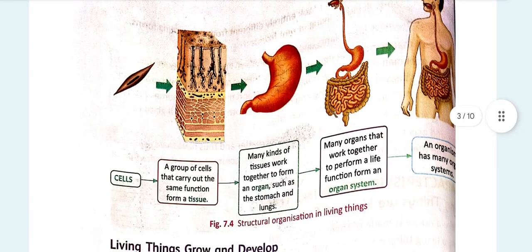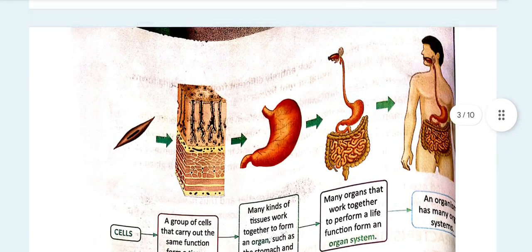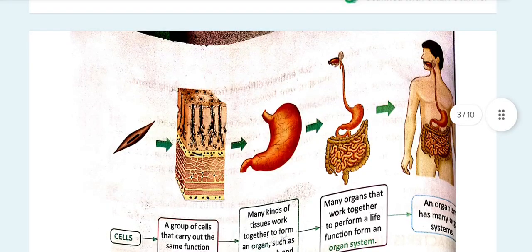Now, here you can see how a cell makes an organism. First, this is a cell over here. This is a tissue. A single cell makes a whole tissue. Here you can see small particles of cell, and a whole tissue made. Our tissue is not very big, and this tissue makes a whole organ.